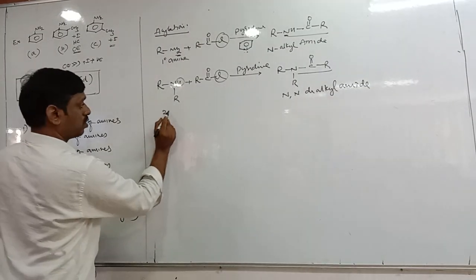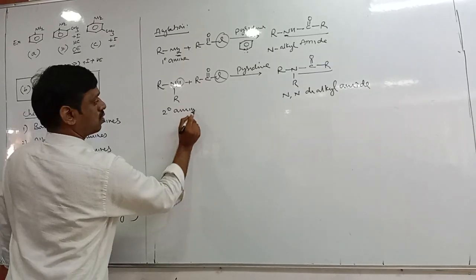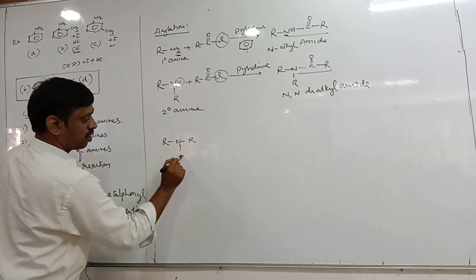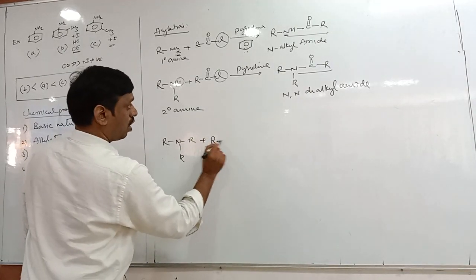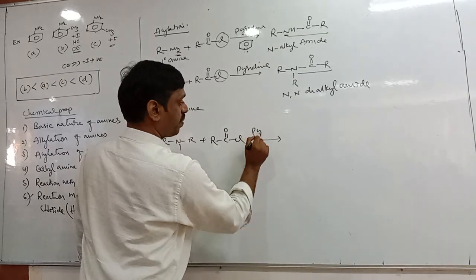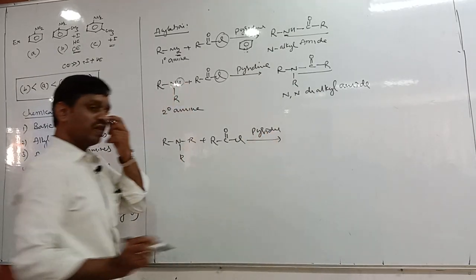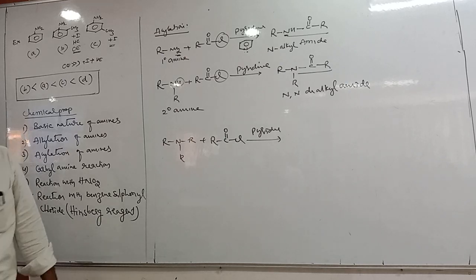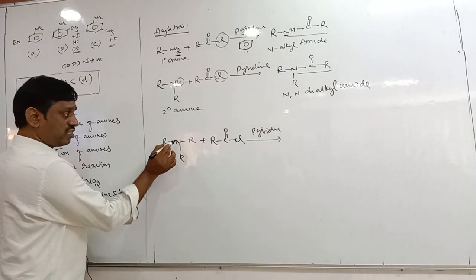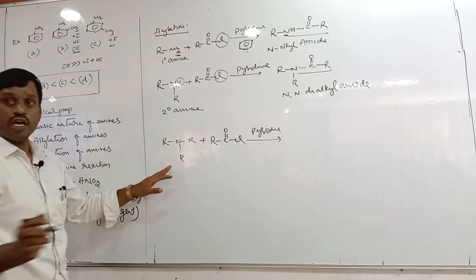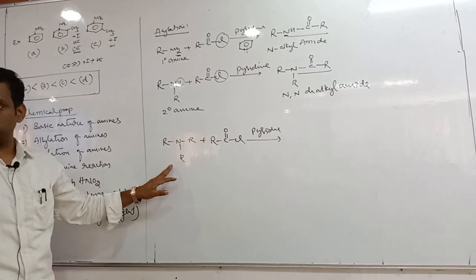Then what about tertiary amine? Take tertiary amine, again with acid chloride in presence of pyridine. Tell me. Tertiary amines do not react with acid chloride. Because in tertiary amine, is there any hydrogen? There is no hydrogen. Tertiary amines do not have replaceable hydrogen.